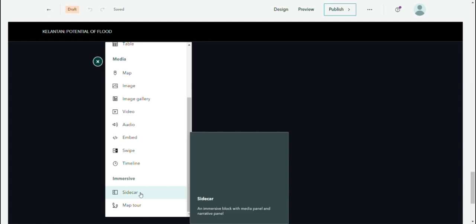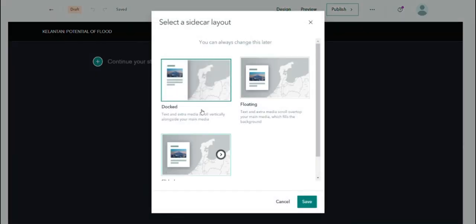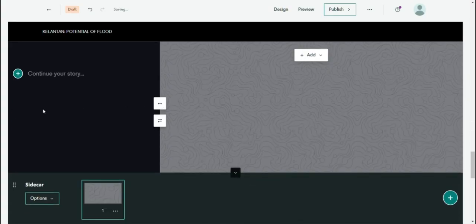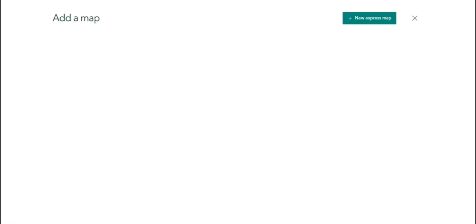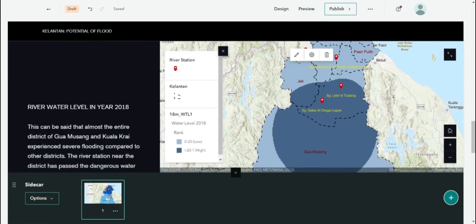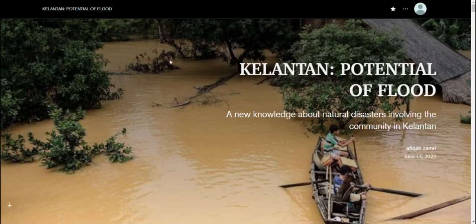And add the sidecar, or add your analysis map from ArcGIS Pro to the story map. Click save, and in here just add it, and click on map and choose the map, and the map will appear in the story map.